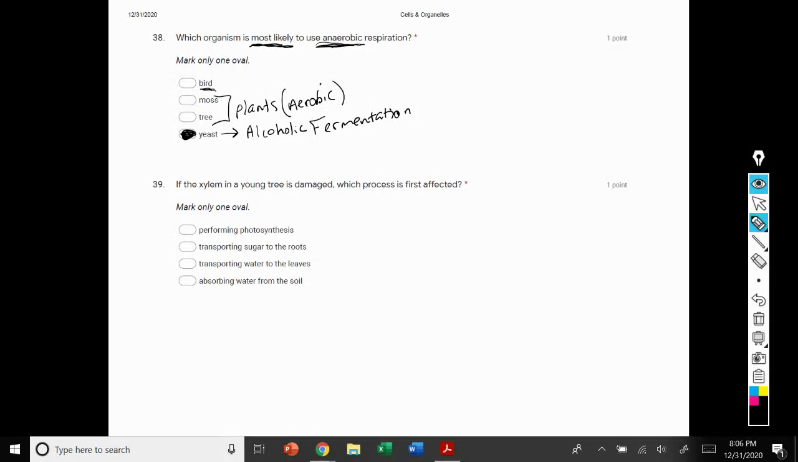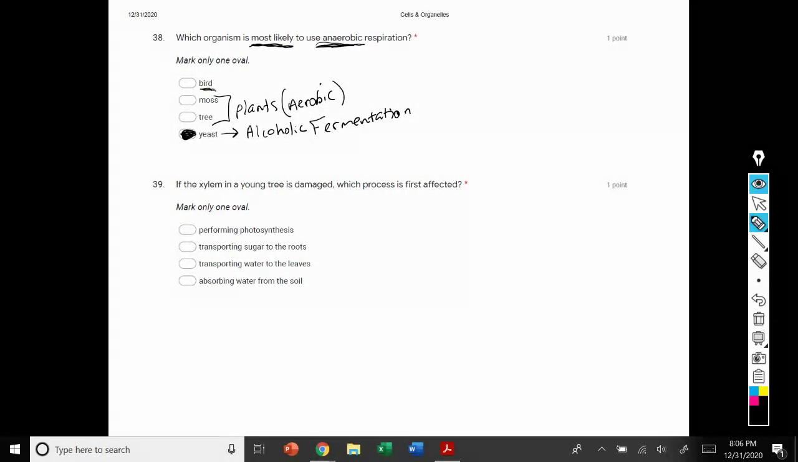39. If the xylem in a young tree is damaged, which process is first affected? So we're going to take a look at these questions, and we're going to look at which process would first be affected, which would be the next process that's affected, the third process, and the final process that would be affected.